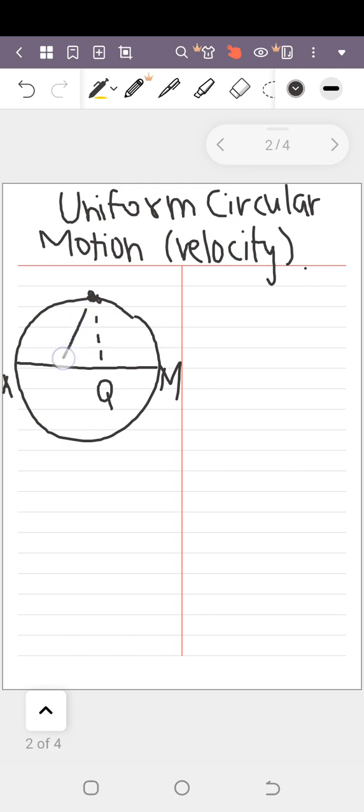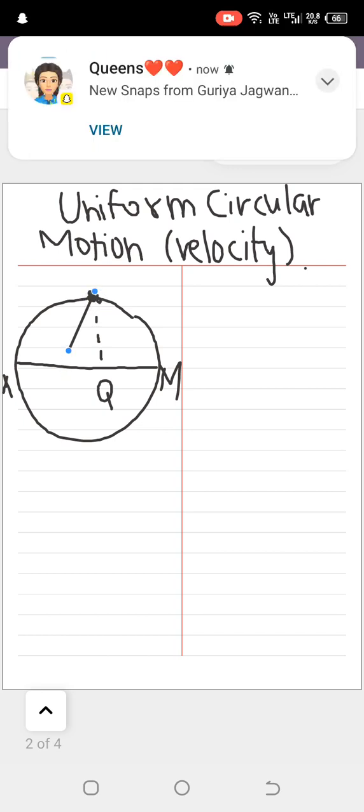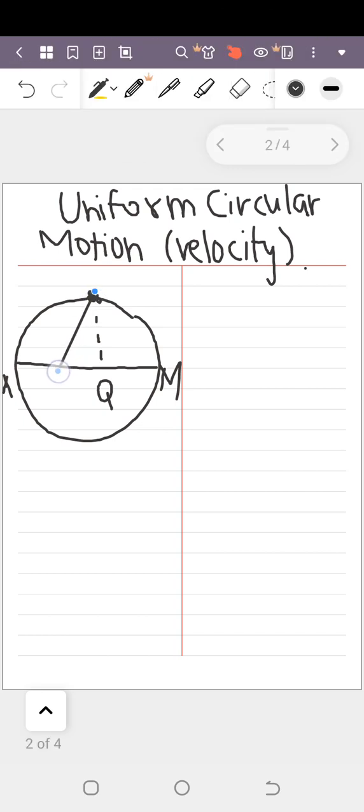And this is the radius, and here we have the mean position. Fine, this is the radius. Now you might know that velocity in circular motion is always tangent. Wherever the point moves on the circle, the velocity will be tangent to it, meaning perpendicular to the radius of the circle. So the point is moving like this, and the velocity will be like this, the tangential velocity.